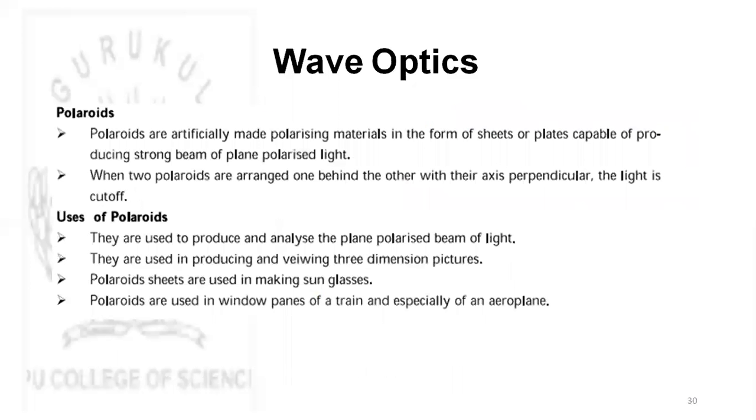Now coming to polaroids, they are artificially made polarizing material in the form of sheets or plates, capable of producing a strong beam of plane polarized light. They are used as an analyzer and polarizer combination to produce plane polarized light. They are used to view three-dimensional pictures, to make sunglasses, and in window panes of trains, especially of an aeroplane. So this is all about your wave optics.